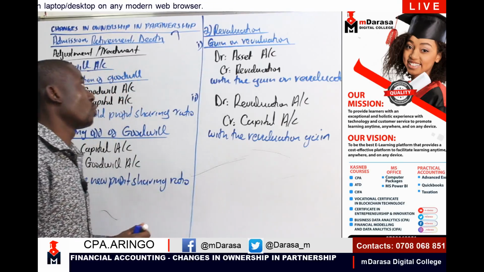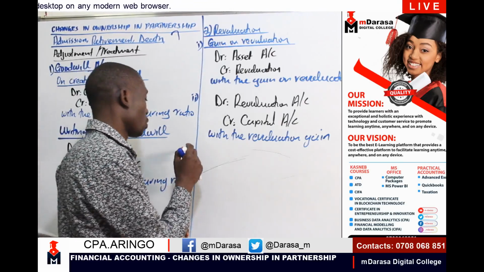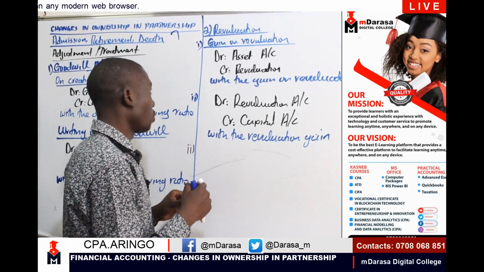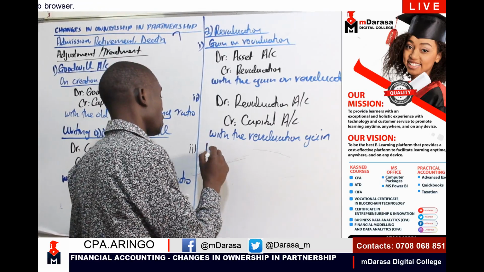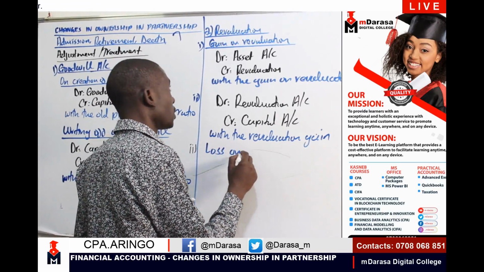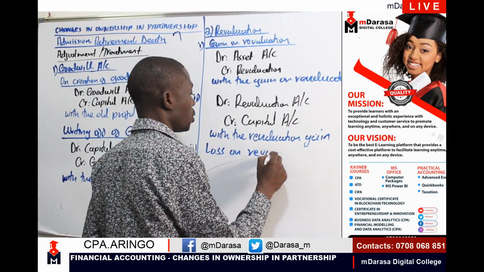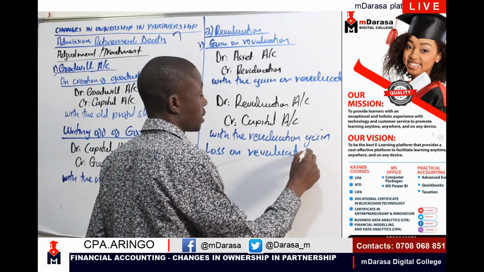What about a loss on revaluation? Number two, we want to talk about a loss on revaluation of an asset.